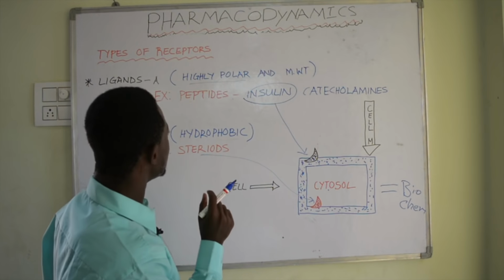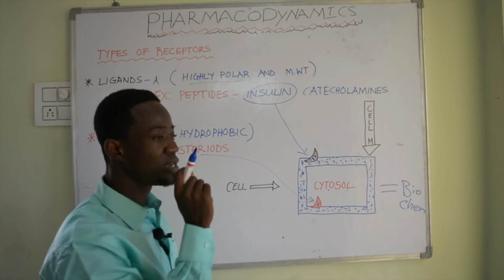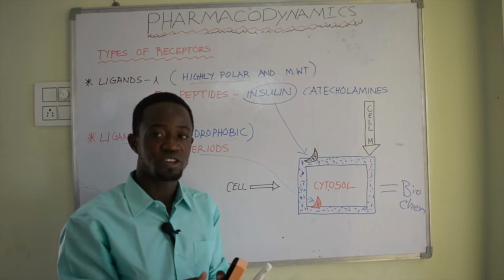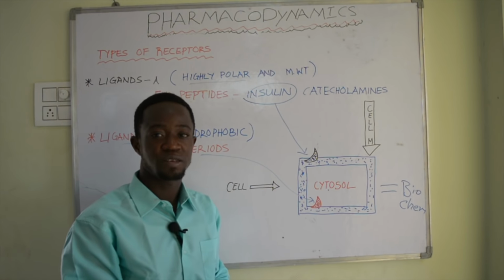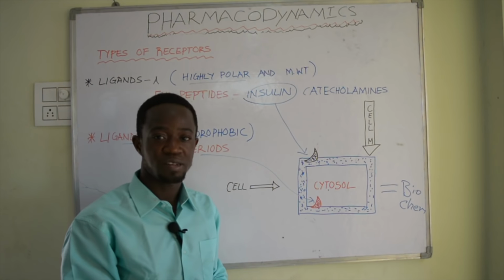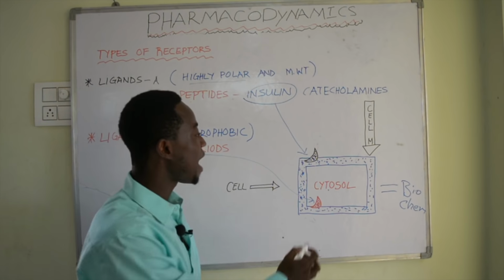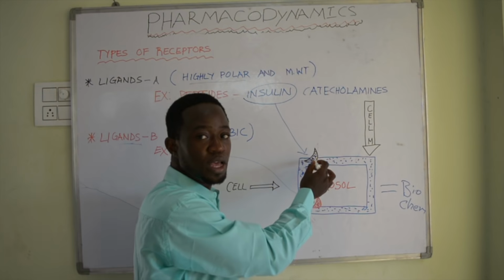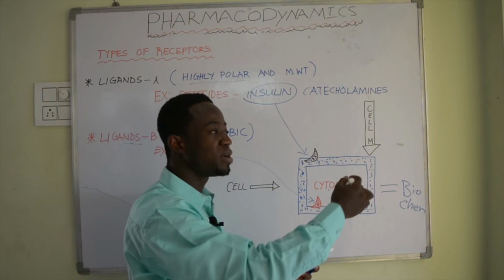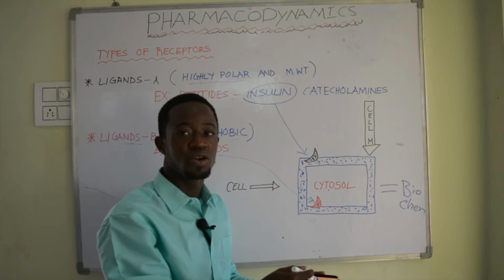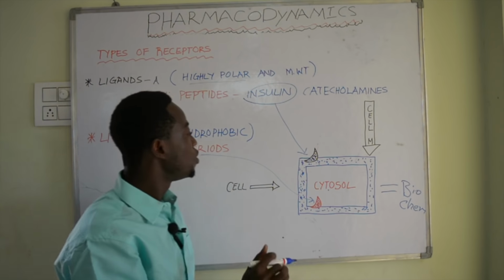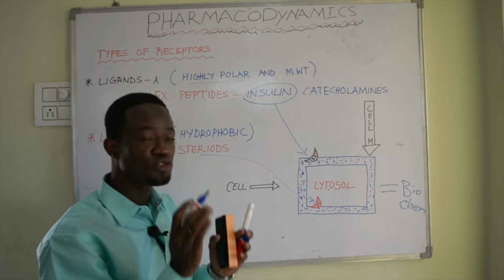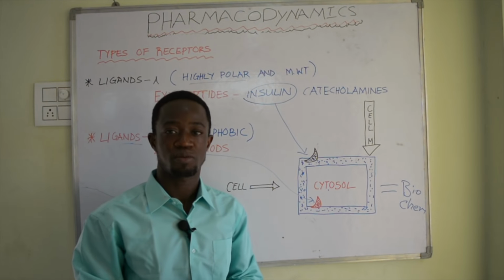Before any drugs, before any ligands, neurotransmitter, before any of them show a biochemical effect on the biological system, it means that they must act on the receptor. And these receptors are present either within or on the membranes of the cell. So, like we say, generally we have two major types of receptor.